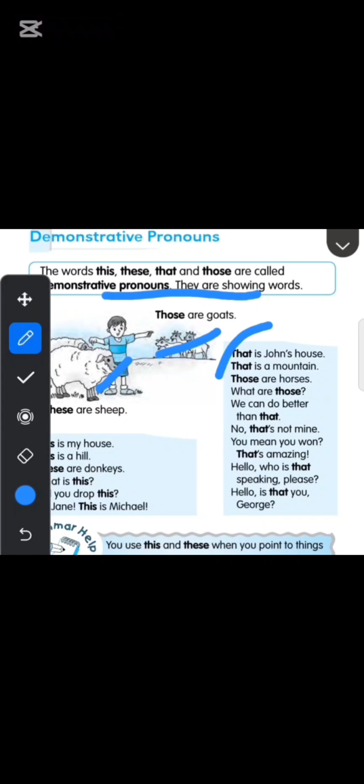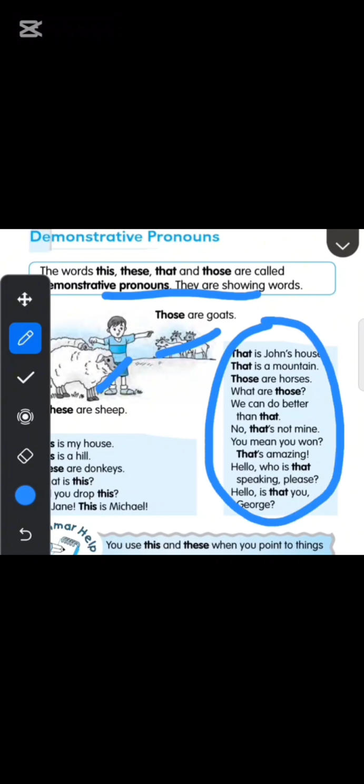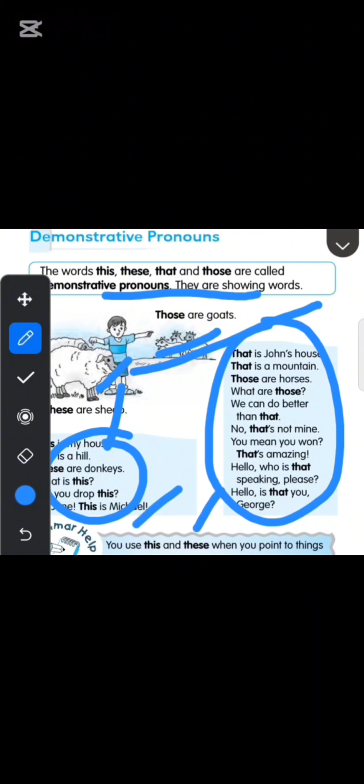Then let's do this example. That is John's house. That is a mountain. Those are houses. What are those? This is about the thing that is near, and that is the thing that is far. Moving on to the grammar help: you use this and these when you point to things near you, and when you point to things far from you, then you use that and those.